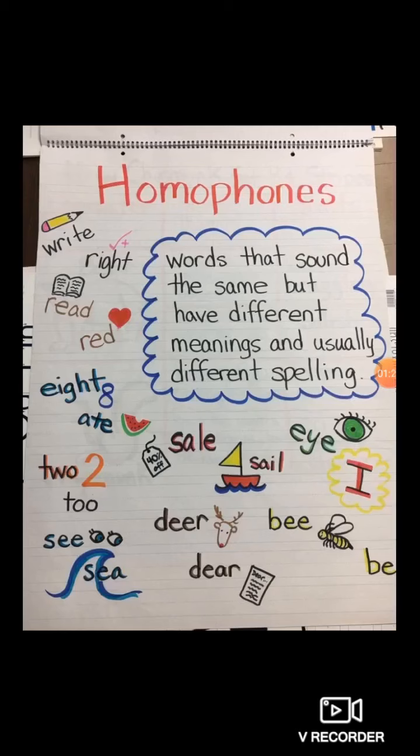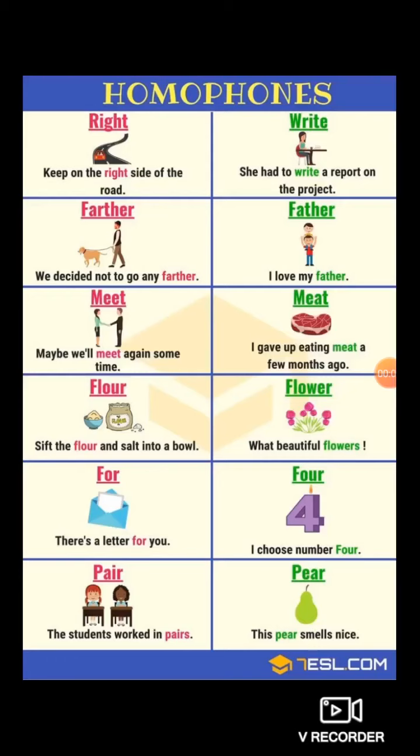Now let's see this topic, homophones, with the help of more examples. Yes, students, more examples of homophones are given here. Right, this example I have already told you. Then next is father and farther. FARTHER and FATHER. These two different spellings have two different meanings, but their sound is the same. They sound similar. That's why they are known as homophones.